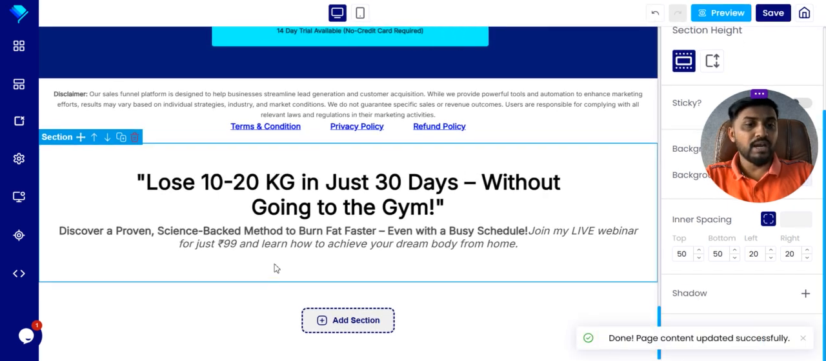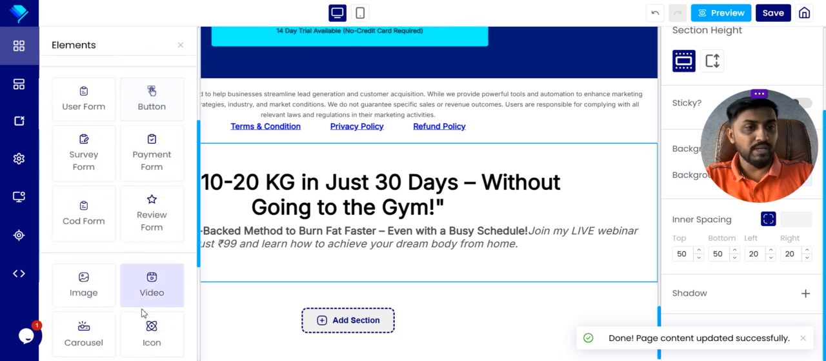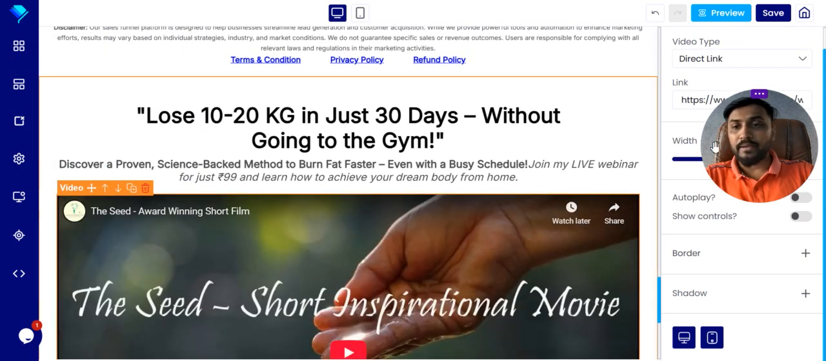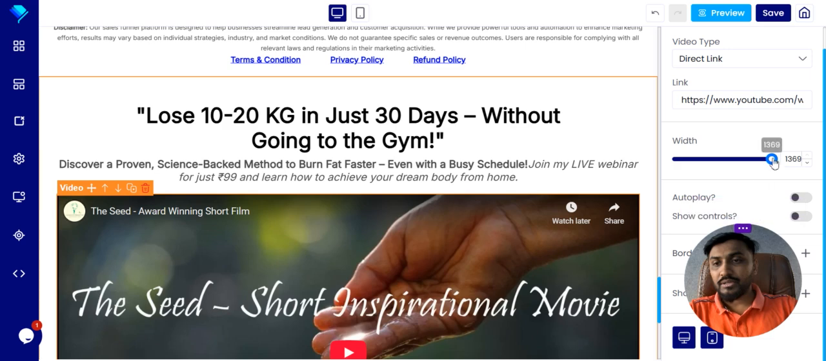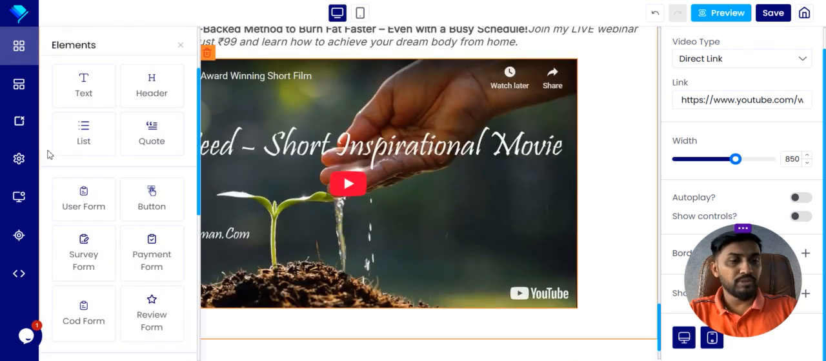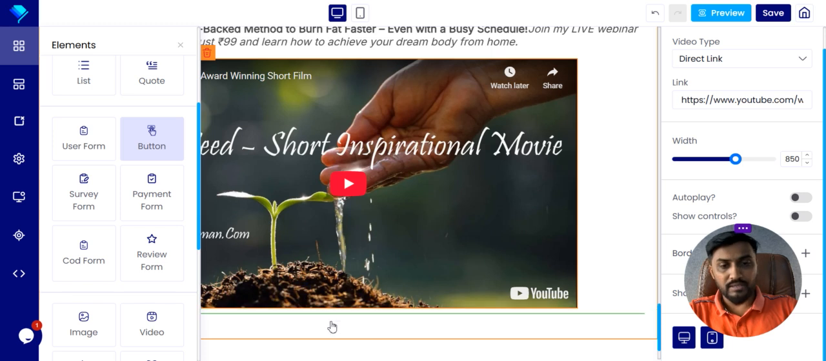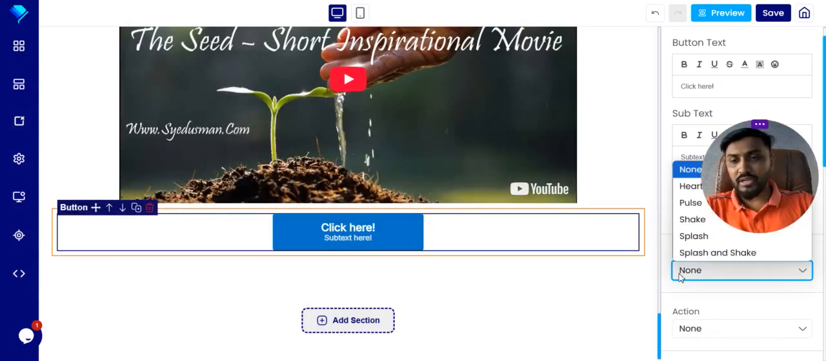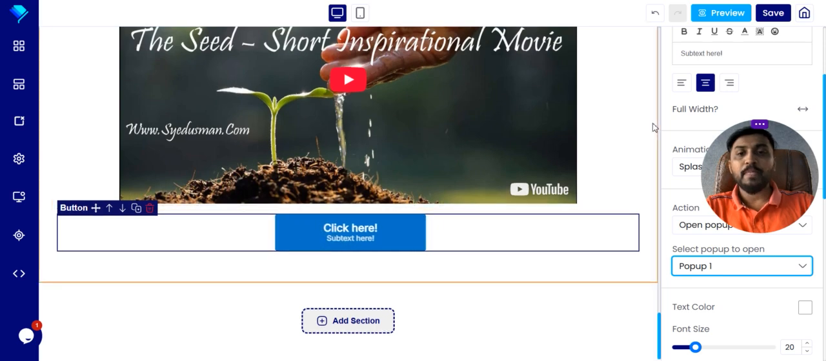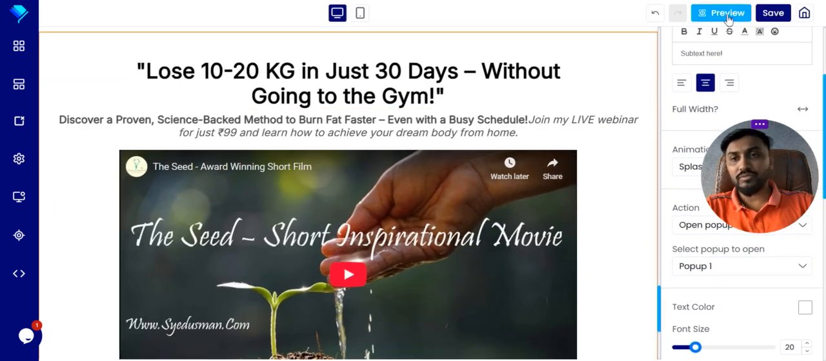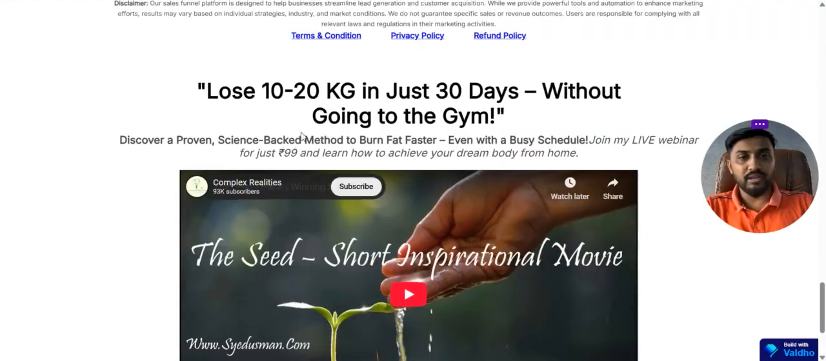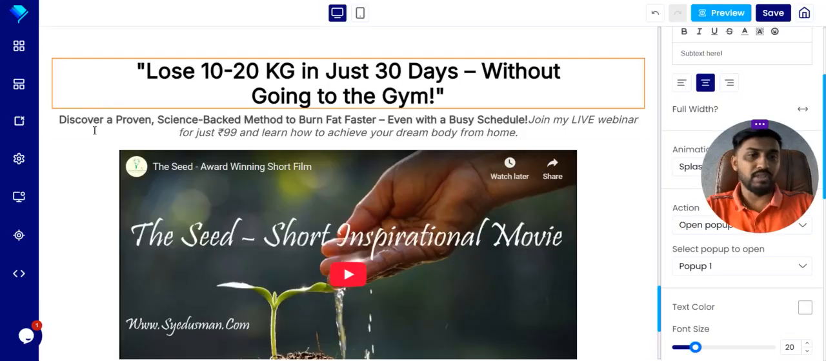When I save it, I'll add some video also here. I'll drag and drop the video and set an appropriate size. Then I'll put the button over here. Where is the button? Yeah, here. So the button is also already here. Give some animation, give some action, open pop-up. I'll select pop-up one. So this is the section. This is a really nicely designed section. At the bottom you can see that this section is designed with headline, sub-headline, video, and everything.